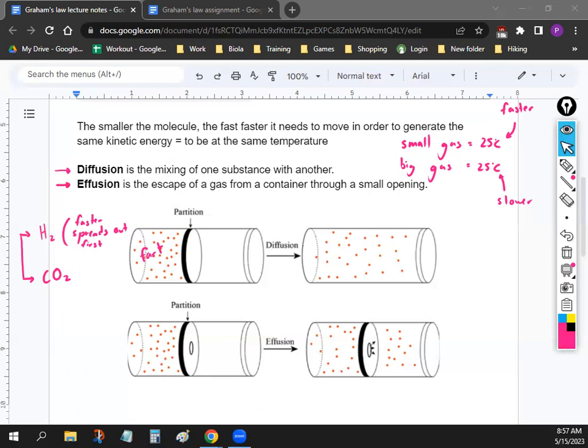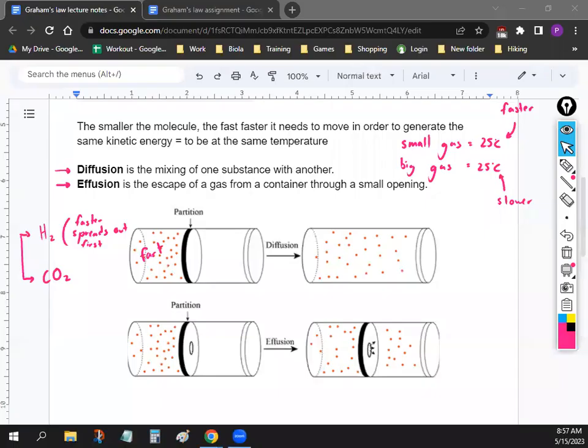All right, so again, effusion is the escape of a gas from a container through a small opening. Again, your fart does that all the time. And you are that container. You never even smelled my fart, weirdo. From what you've heard? Oh.